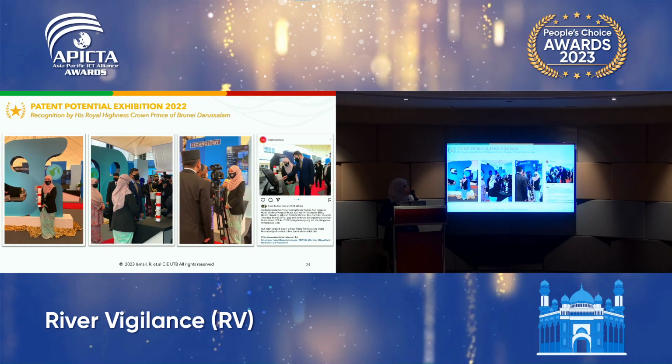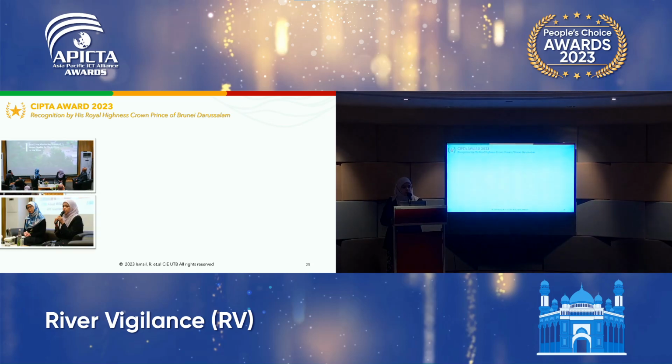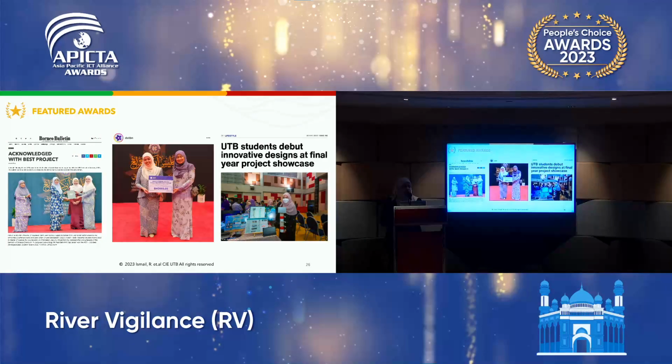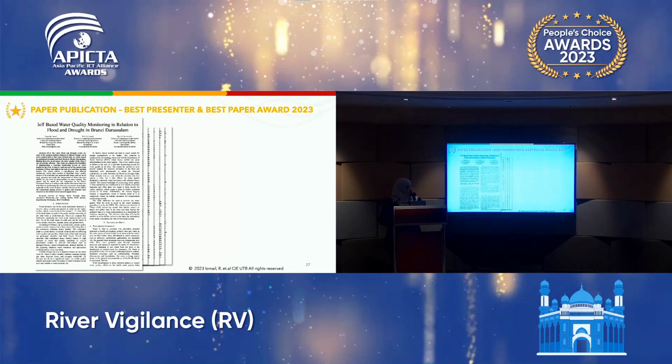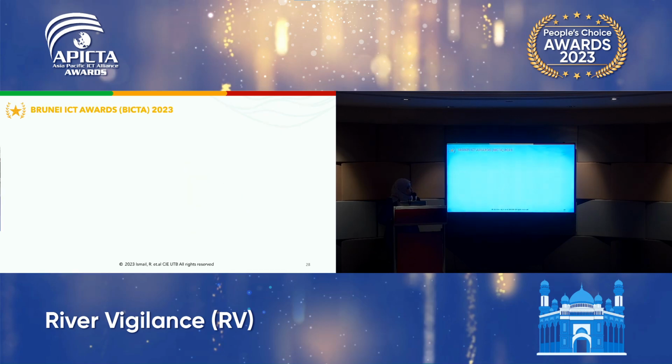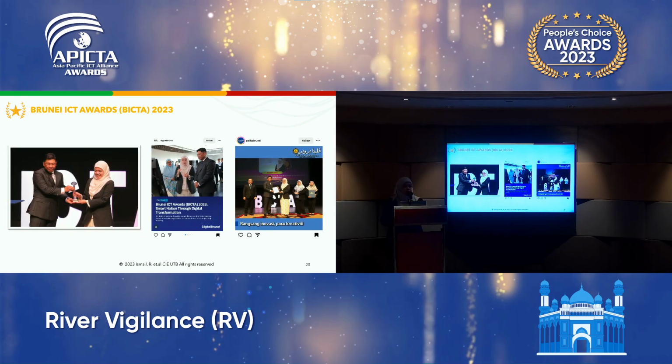This system has also been presented to His Royal Highness the Crown Prince of Brunei Darussalam, and we have been recognized as having patent potential. We also won the APICTA Award in 2022. We have also been featured, and we have also published our paper, where we were recognized as one of the best papers as well as best presenter. We also won first place in the APICTA Award.